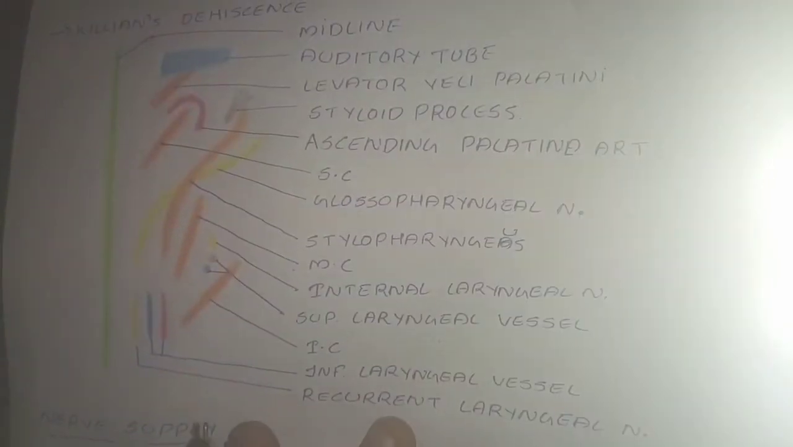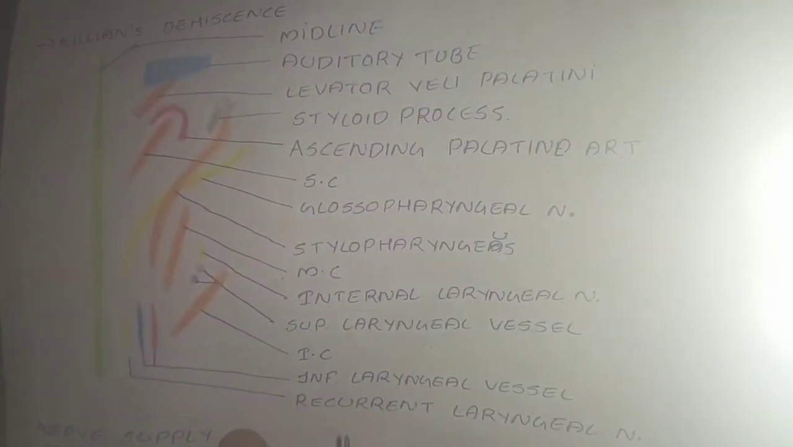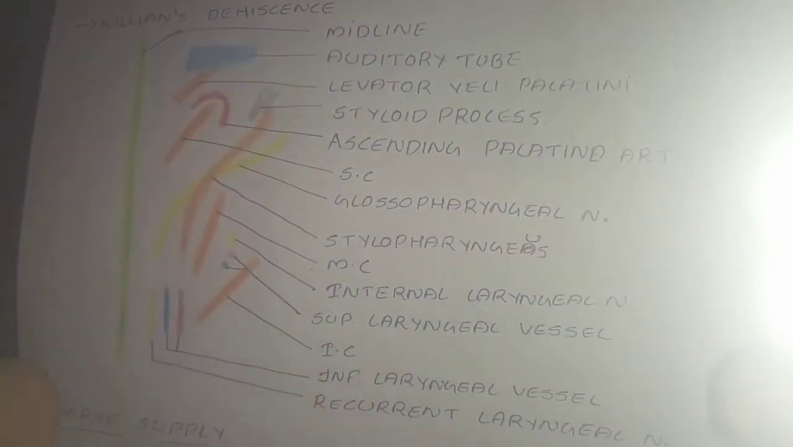Between the inferior constrictor and the esophagus, we can see it is the inferior laryngeal vessel and the recurrent laryngeal nerve. These are the structures that are passing between those.